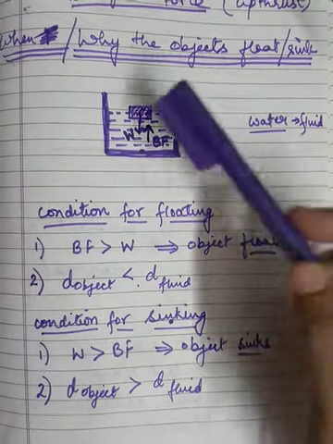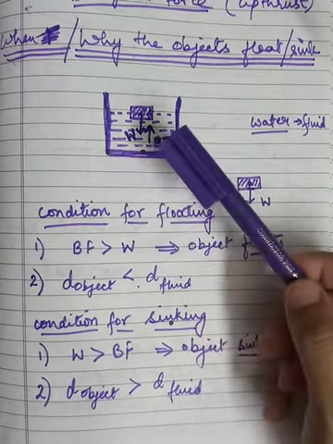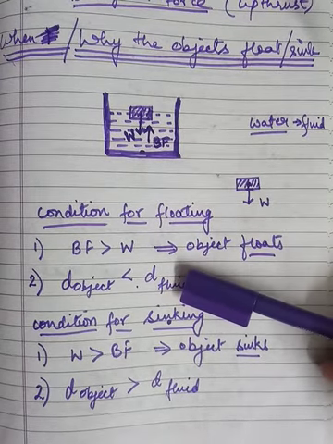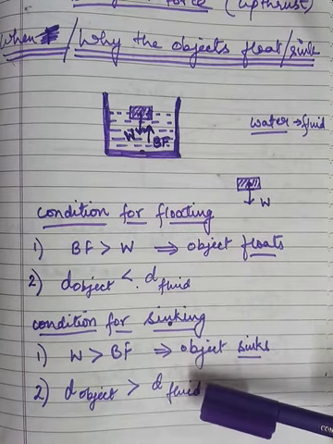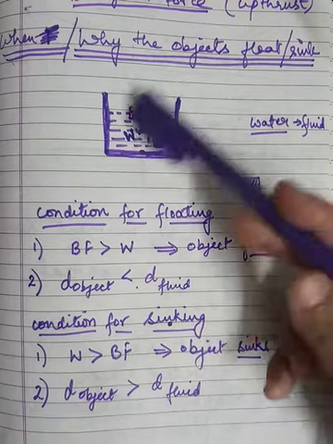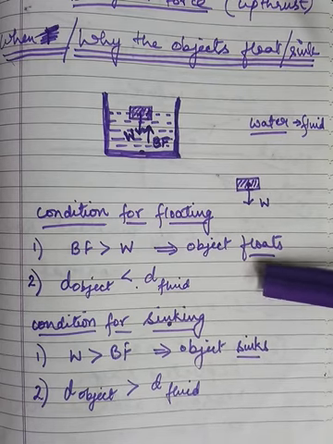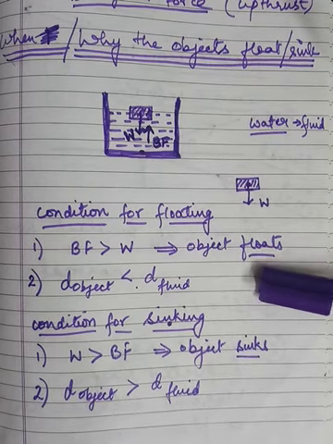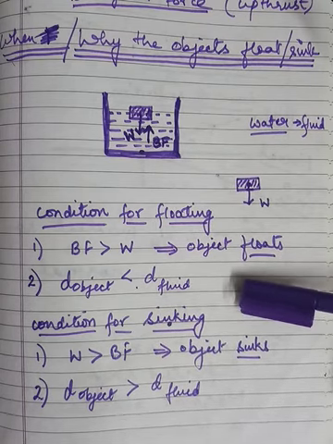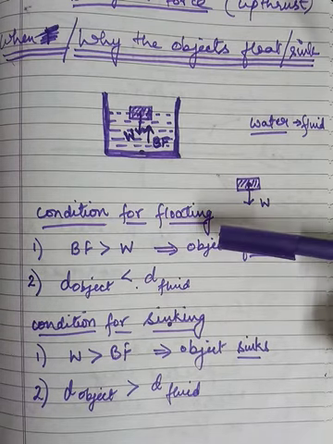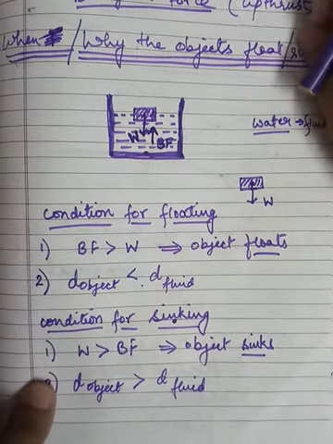Therefore, overall we can say that objects of density less than the density of the liquid will float, like in this case, and objects of density greater than that of the liquid sink in that liquid. This concept is very, very important to understand the concept of Archimedes principle. So you have to study very carefully, and please remember this. It is sometimes confusing also if you don't understand it properly. So we will move on to the concept of Archimedes principle now that you have understood the concept of flotation.